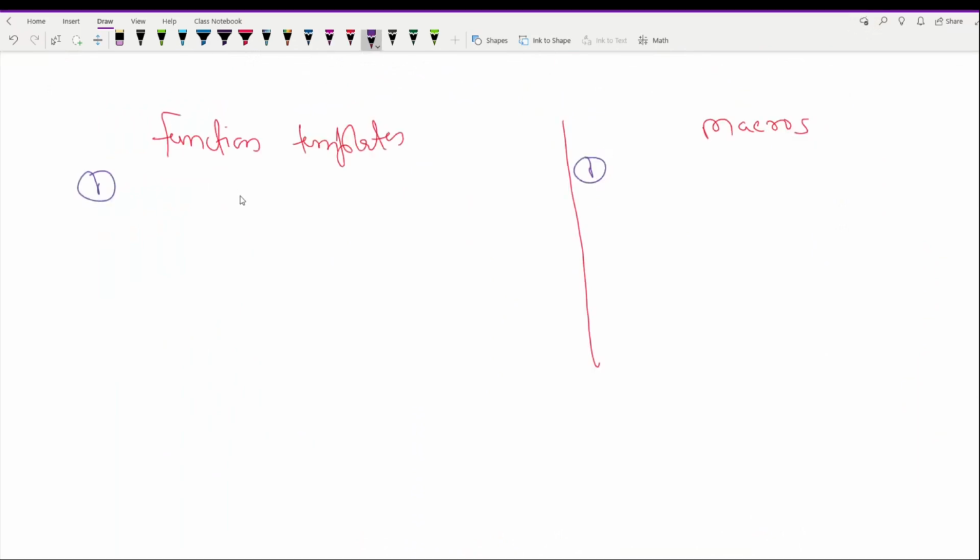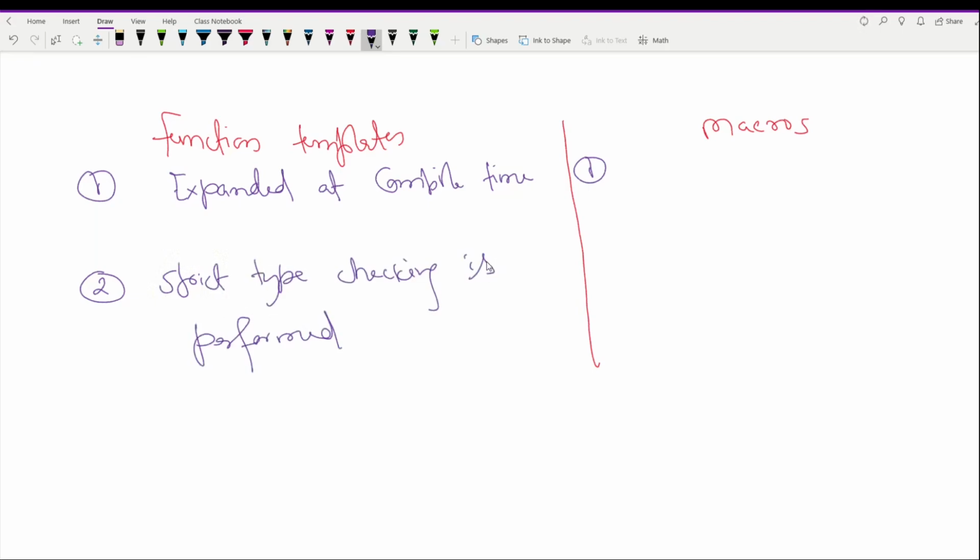The first difference is that function templates are expanded at compile time and strict type checking is performed. But in the case of macros, they are expanded by the preprocessor and no type checking is performed by the compiler, due to which macros can have multiple side effects.